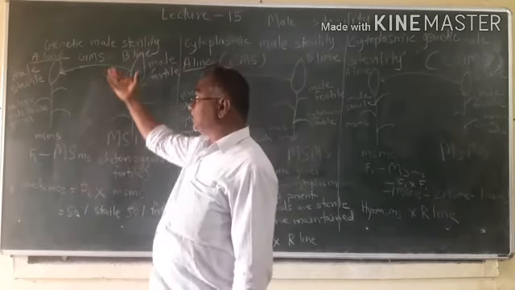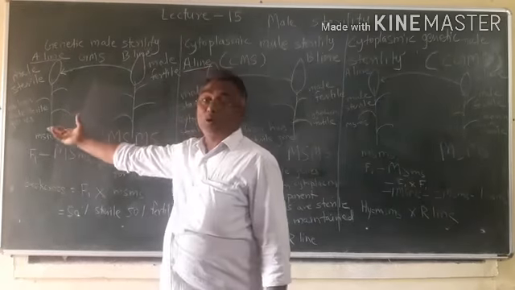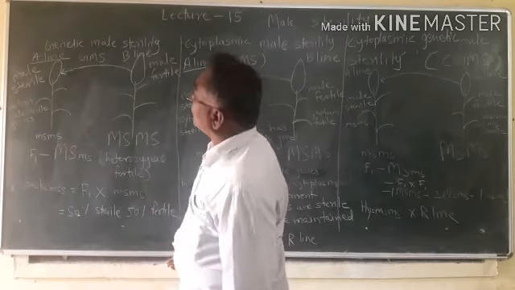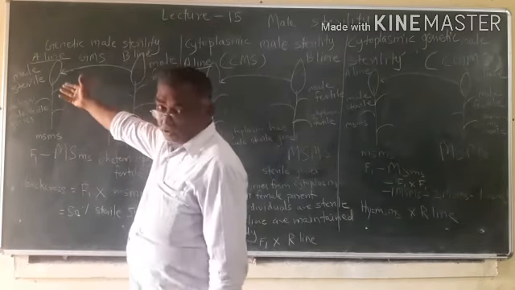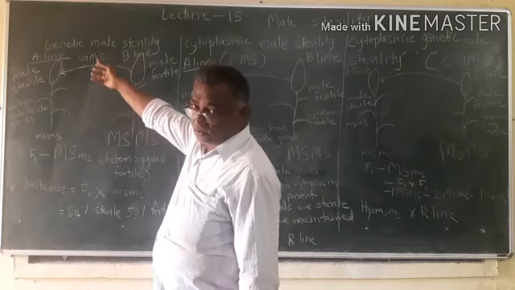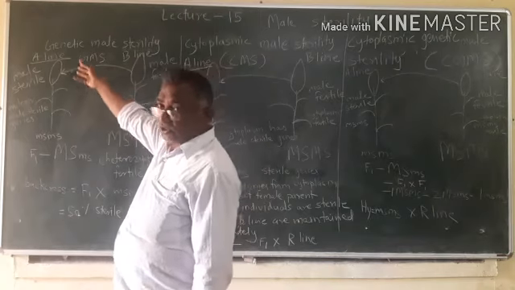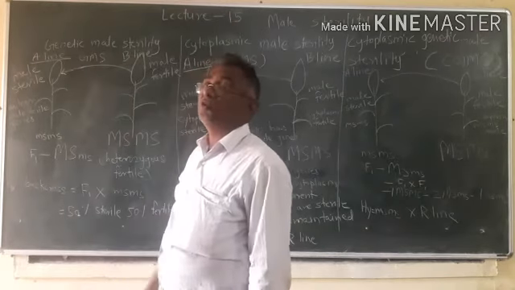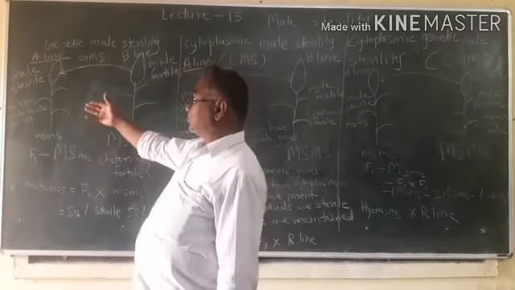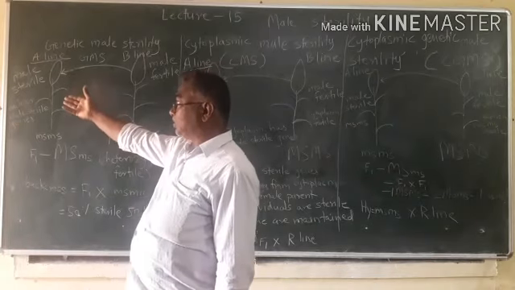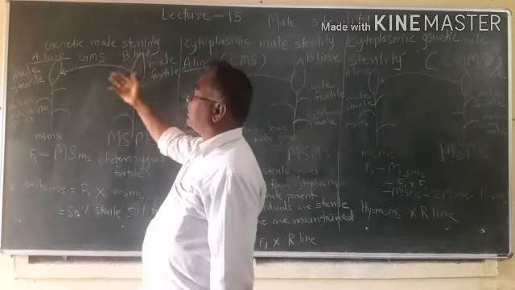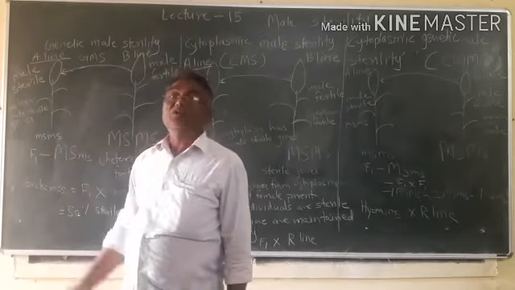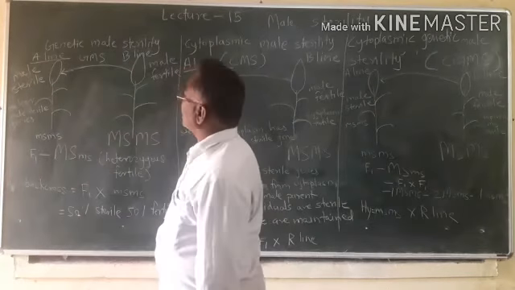In genetic male sterility, crop varieties will have male sterile genes in the nucleus, or they are present on the chromosomes of the cell. So chromosomal genes or nuclear genes will produce genetic male sterility. Male sterile genes are present on chromosomes.